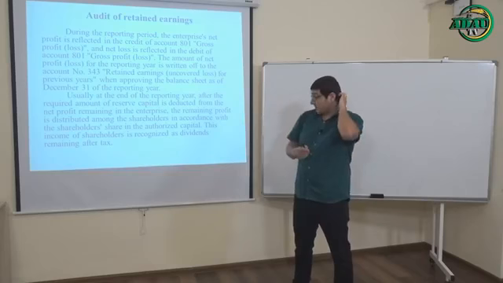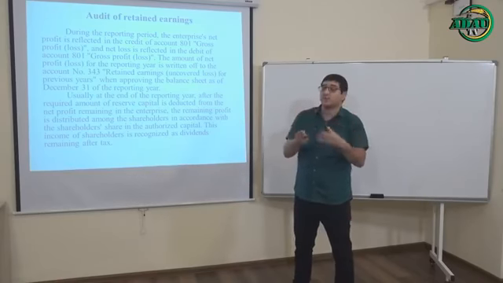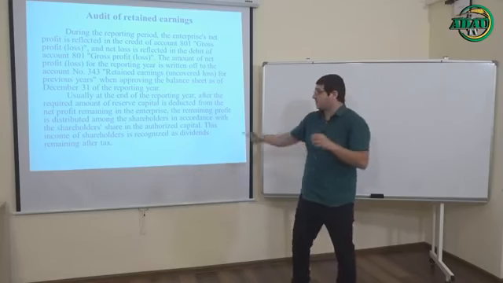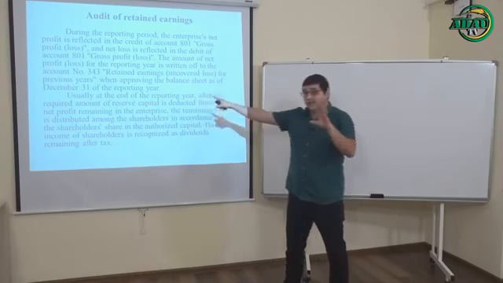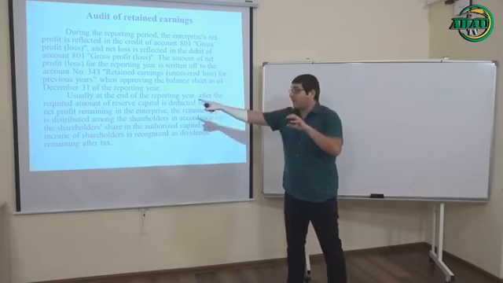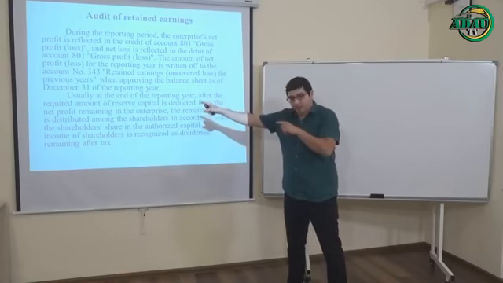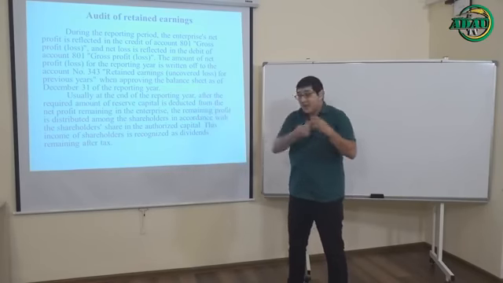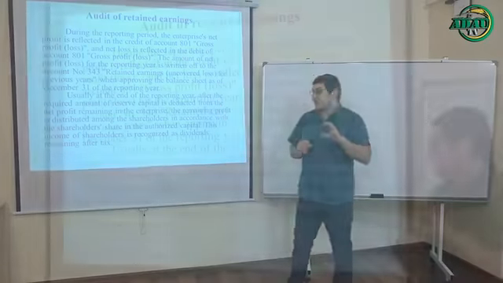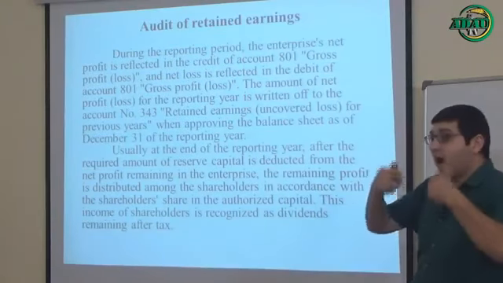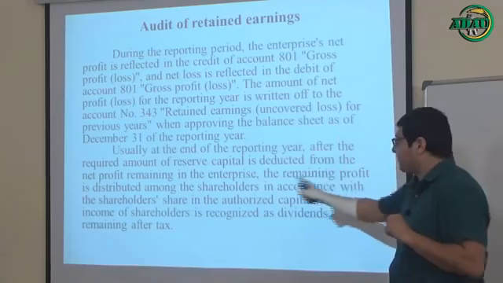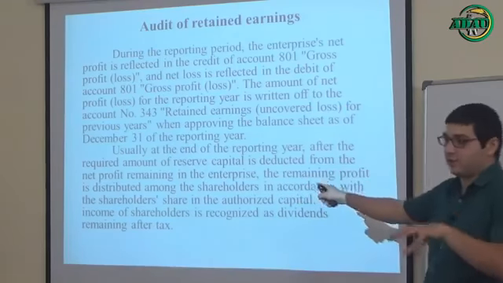But how can you use retained earnings for other purposes? For example, let's see this paragraph. Usually at the end of the reporting year, after the required amount of reserve capital, as I said, is deducted from the net profit remaining in the enterprise, the remaining profit is distributed among the shareholders.